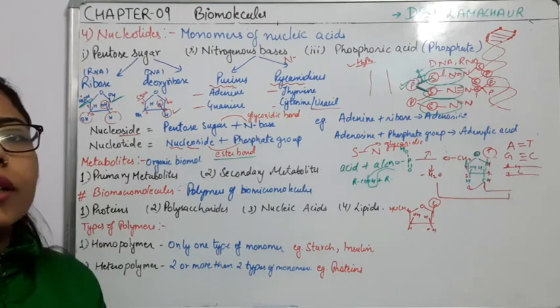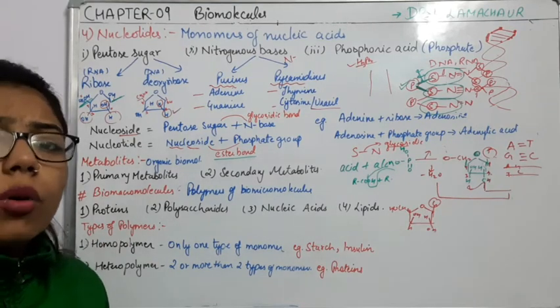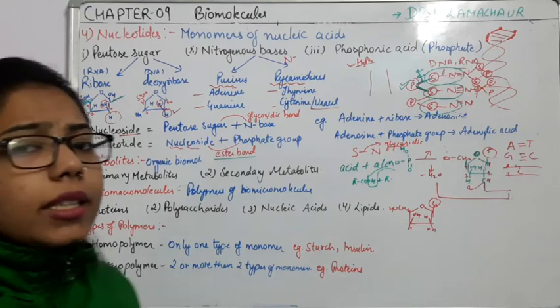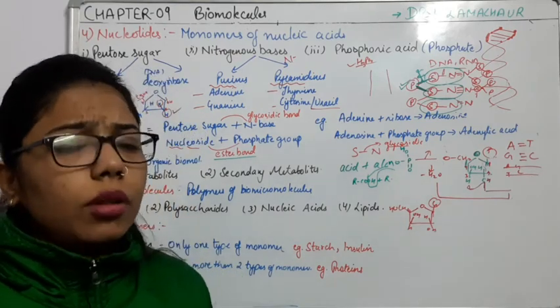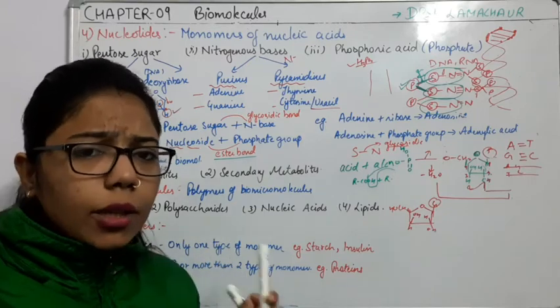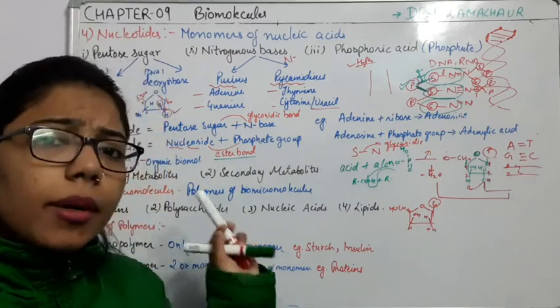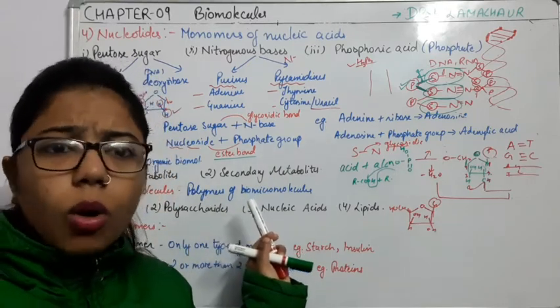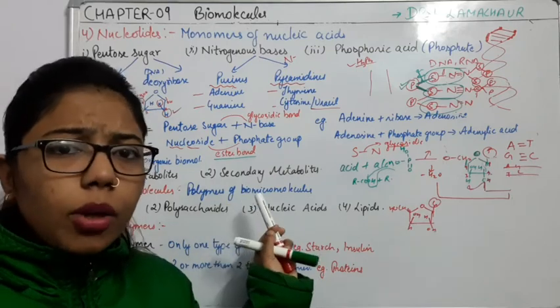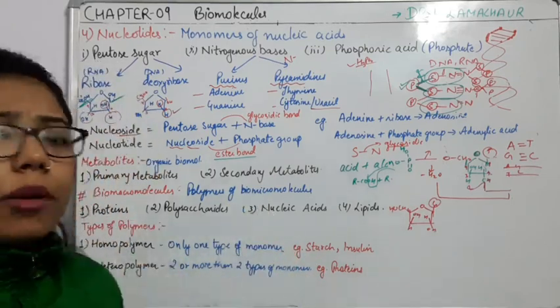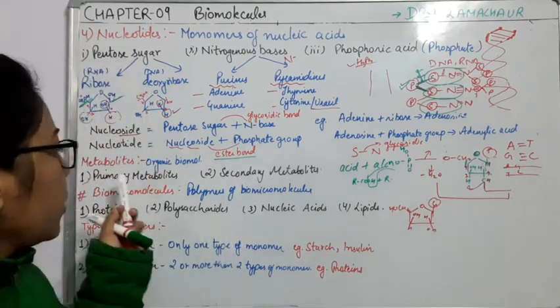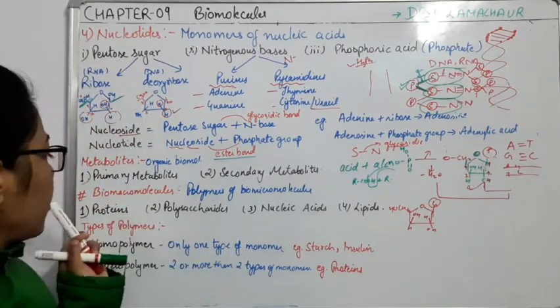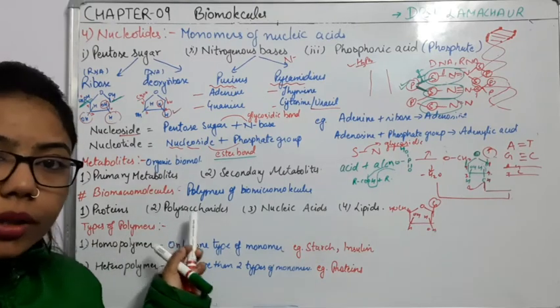Now comes the other one, biomacromolecules. As I have said, we have the cellular pool of the biomolecules, biomicromolecules. We have done all the things in the biomicromolecules. Now we will start with the biomacromolecules, because these are also part of what? Part of the metabolites, right? So what are biomacromolecules?